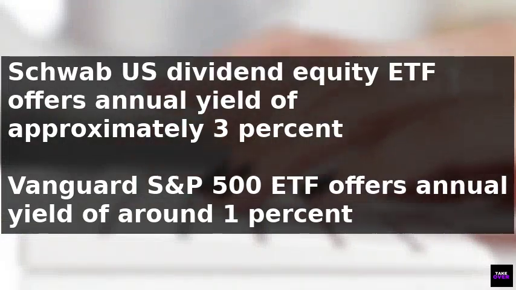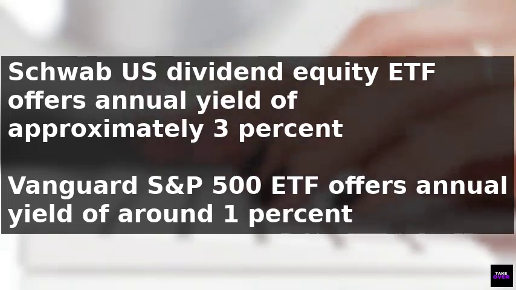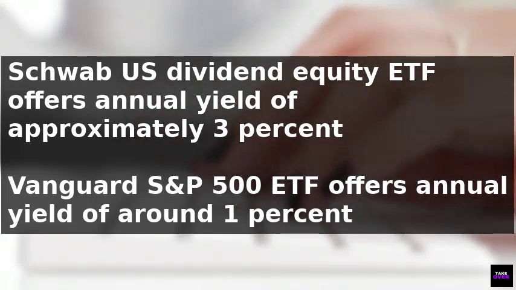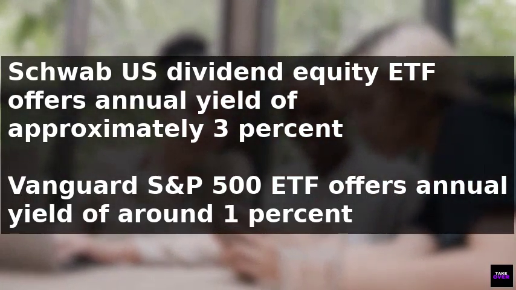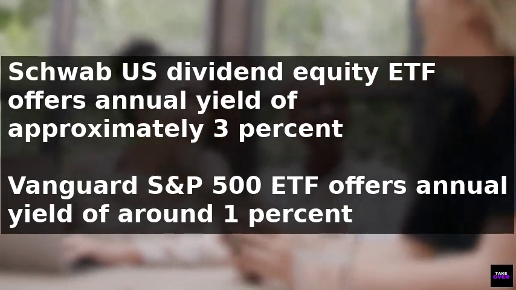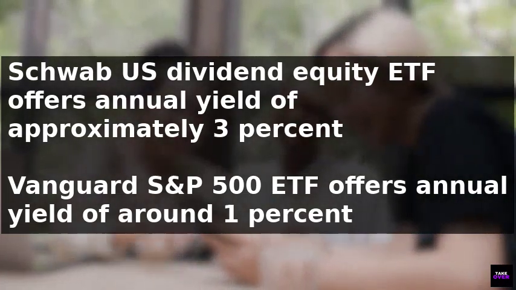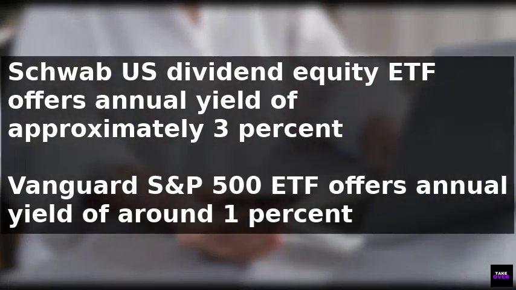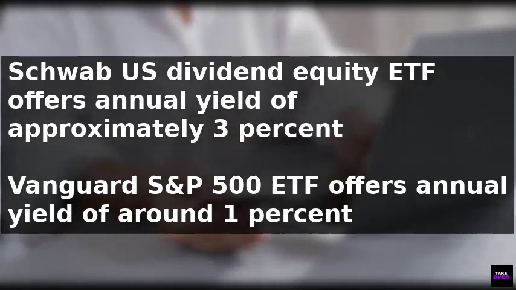Despite their differences, both options share some similarities. They are both exchange-traded funds, offering equity market diversity, with the Schwab U.S. Dividend Equity ETF featuring 100 stocks and the Vanguard S&P 500 ETF featuring 500. Additionally, both provide dividend income to investors. Ultimately, the choice between the two depends on individual preferences.